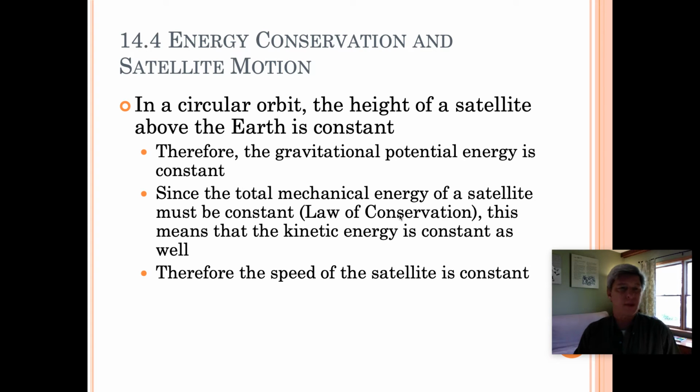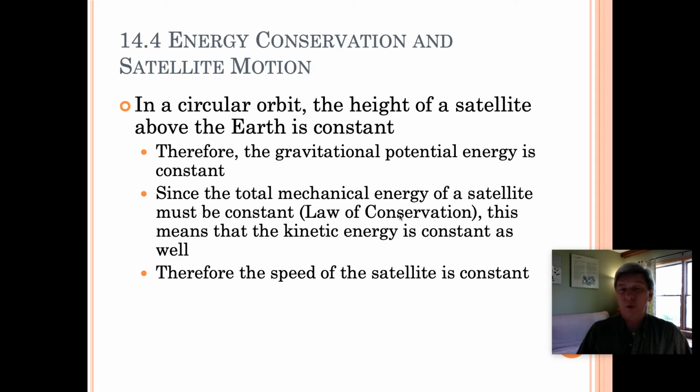Now, the same kind of thing is true in an object that is in motion, like a satellite around the Earth. For example, in a circular orbit, the height of a satellite above the Earth is constant. Therefore, its gravitational potential energy is constant. Makes sense, right? Even though you've got the planet here and the moon here, it doesn't matter where the moon goes; it's always the same distance from the planet if the orbit is perfectly circular, and therefore its height is constant and its gravitational potential energy is constant.